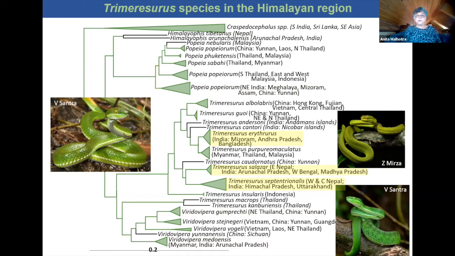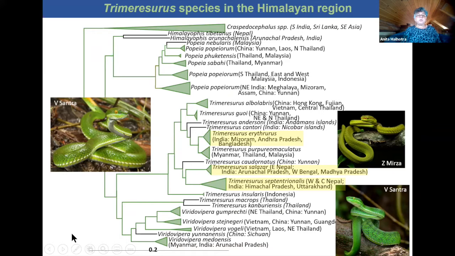We believe that there are 3 species currently present in India. Some of these were formerly identified as Trimeresurus albolabris, the white-lipped pit viper, but we now know that that species is actually confined to the more eastern areas and doesn't occur west of central Thailand. So species in the Himalayas include septentrionalis, the northern white-lipped pit viper, this one here, which occurs from central Nepal westwards.